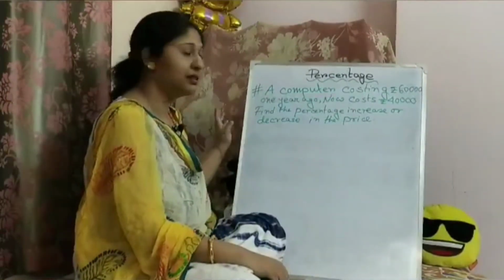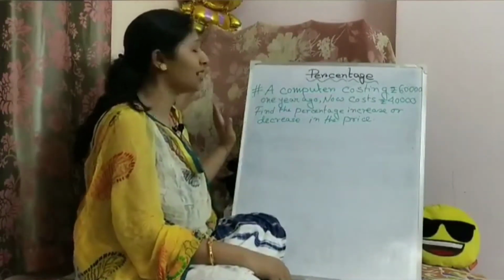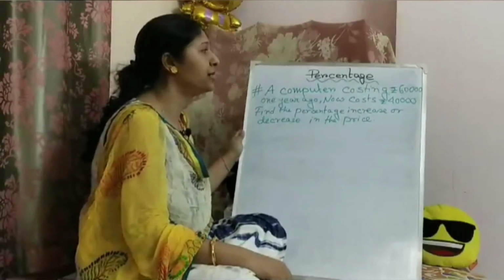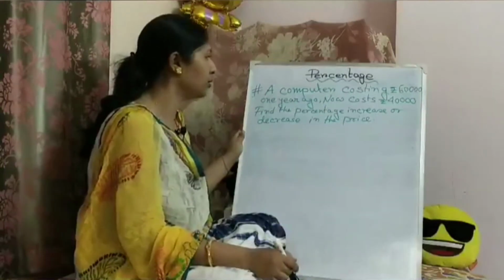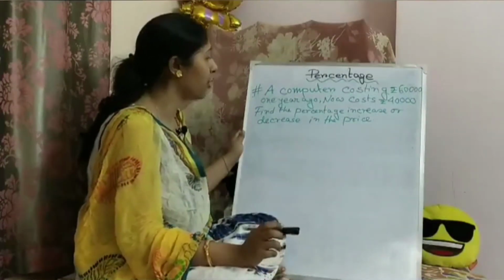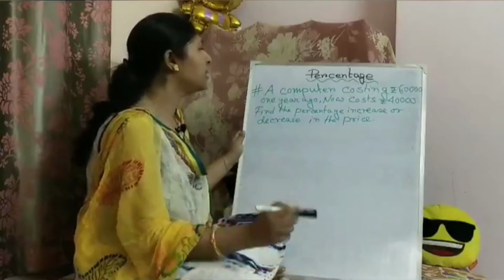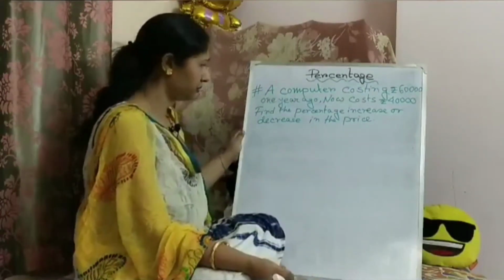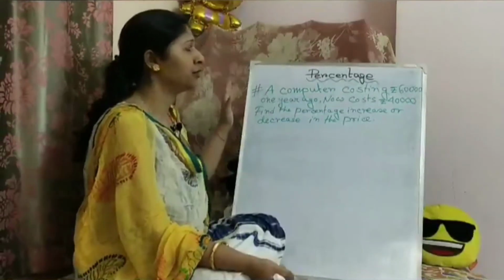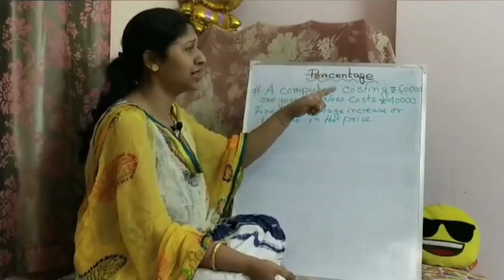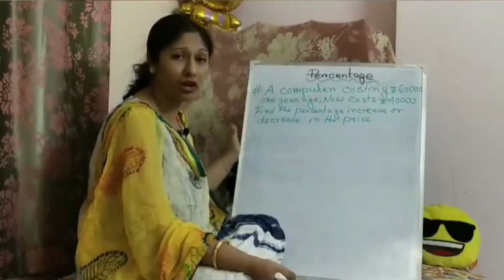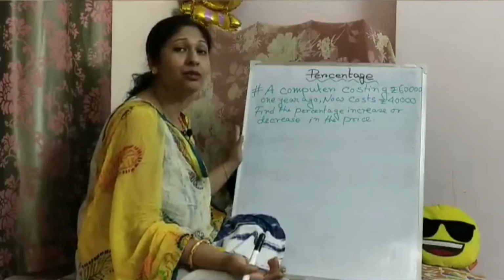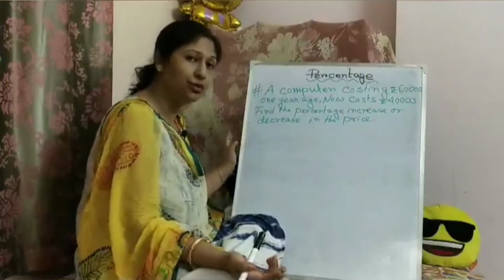So our last problem sum is this: a computer costing rupees 60,000 one year ago now costs rupees 40,000. So find the percentage increase or decrease in the price. So here we can see the previous price was 60,000 and now it is 40,000. So it has decreased. So we use the percentage decrease rule.